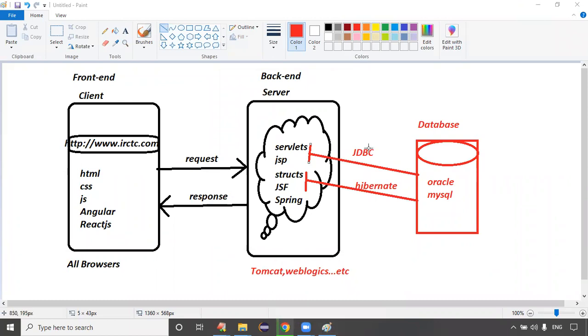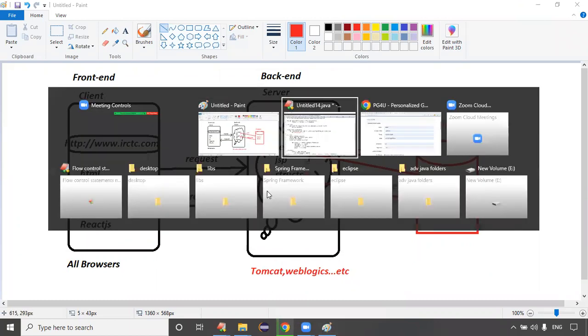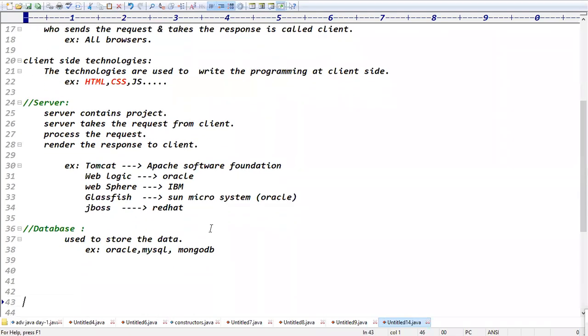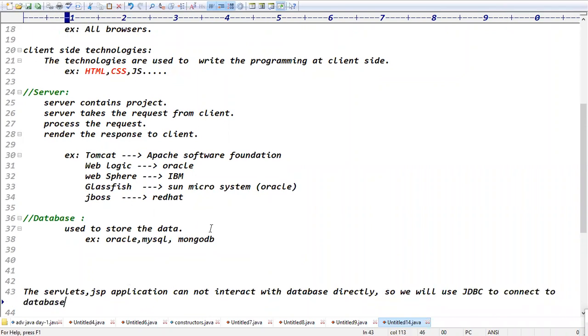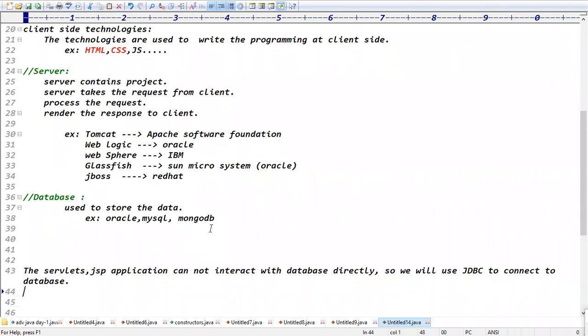What is the purpose of JDBC, guys? The servlets and JSP application cannot interact with the database directly. So we will use which one? We will use JDBC to connect to the database, exactly. You got the point, right?